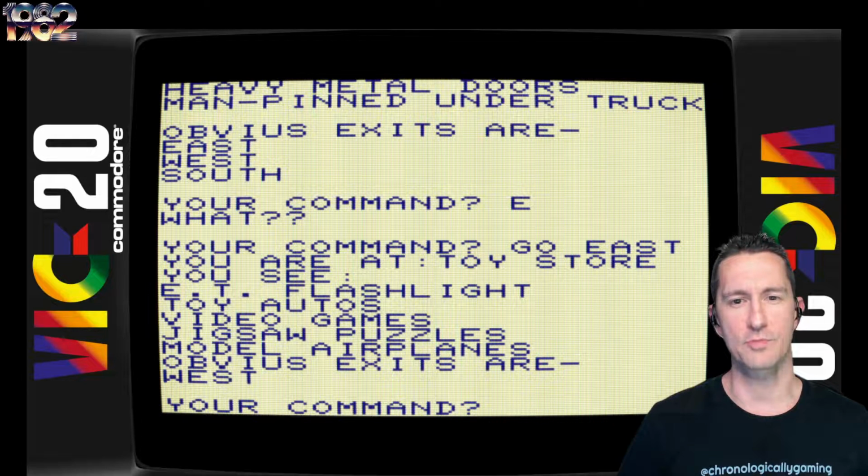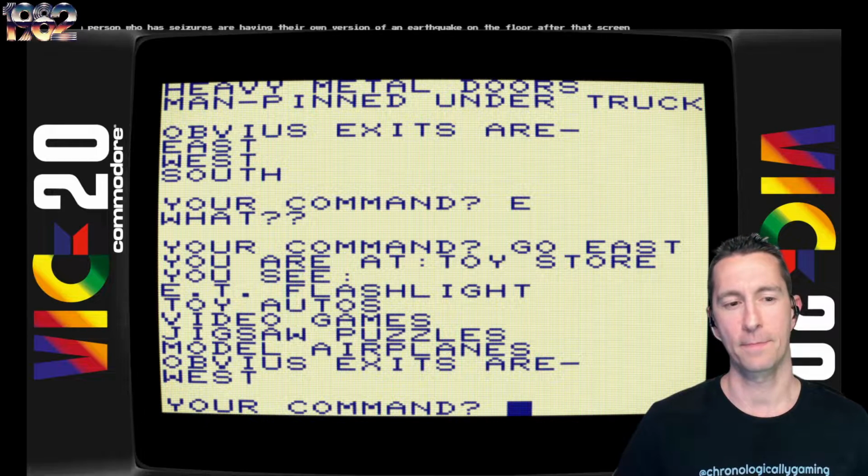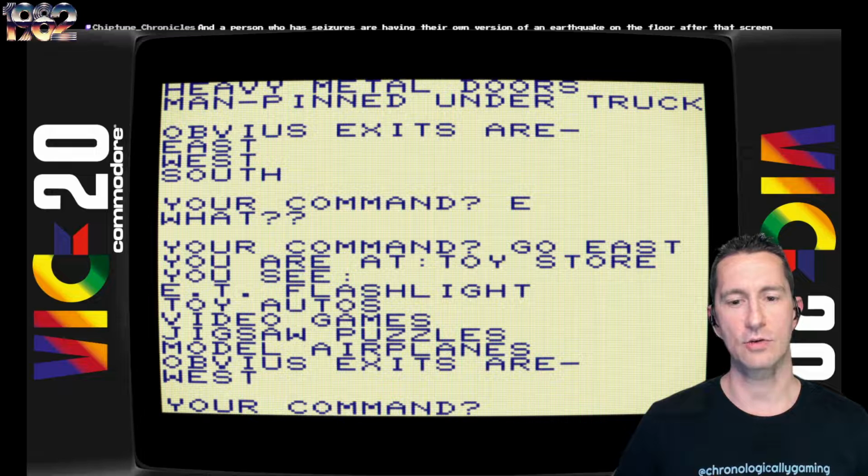All right, so heavy metal doors, man pinned under the truck. Obvious exits are east, west, and south. Maybe they are manly rock doors. Your command is go east. You're at the toy store now.